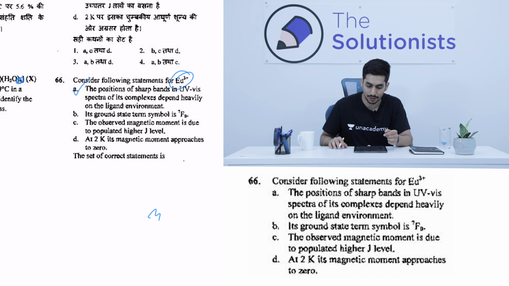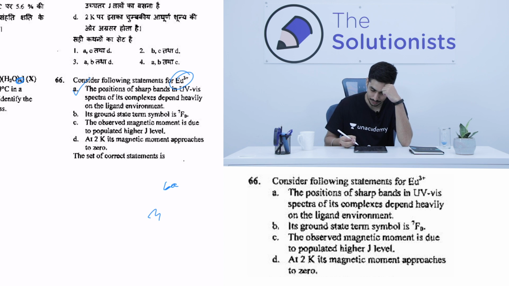That is quite easy to find out because if we talk about europium 3 plus, I generally like to write down the whole series. So lanthanum, no, not lanthanum, sorry. How do we start with this? I'm blanking out when we write the series.